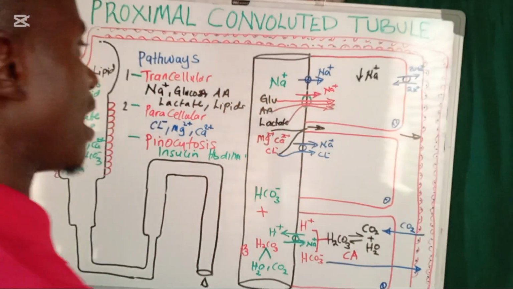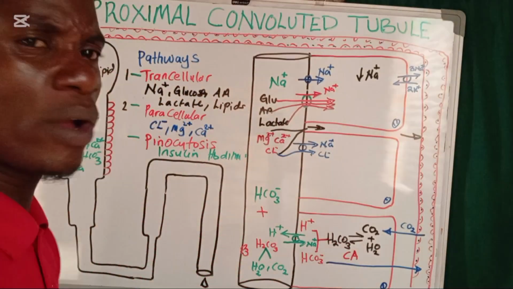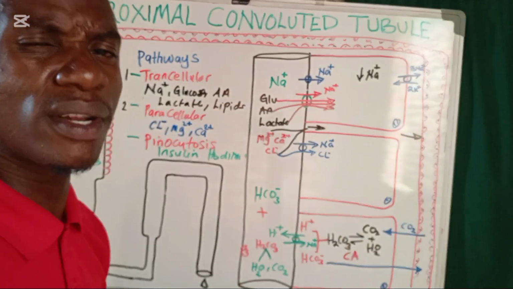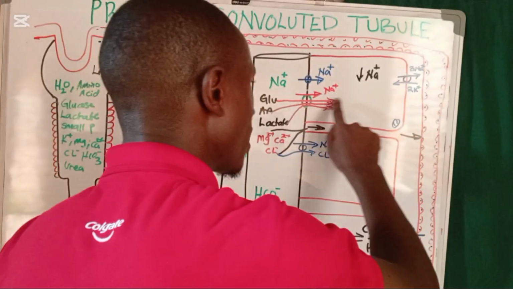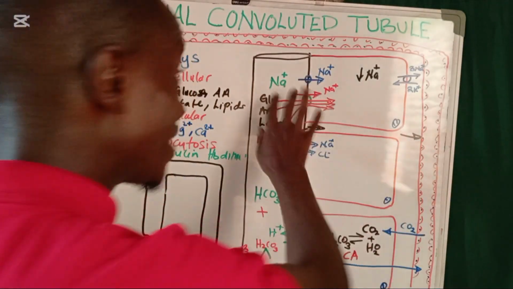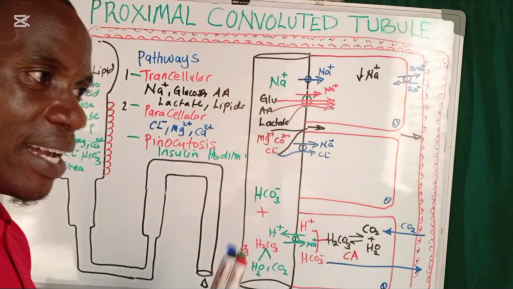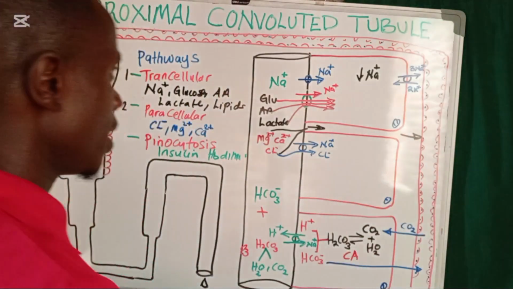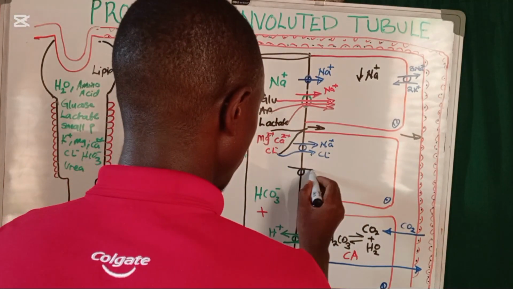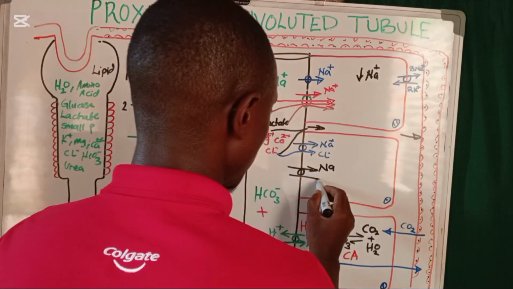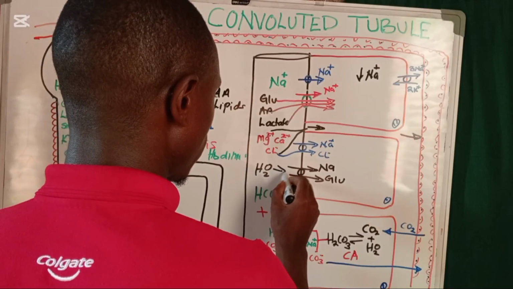How is water reabsorbed? On the luminal side of the proximal convoluted tubule, we have water channels, what we call aquaporins 1. They are responsible for the reabsorption of water. When sodium gets reabsorbed and glucose gets reabsorbed, who follows? Water follows sodium and glucose. Water likes an area which is salty. So if this transporter is transporting in sodium ions and also glucose, water is also going to start following.